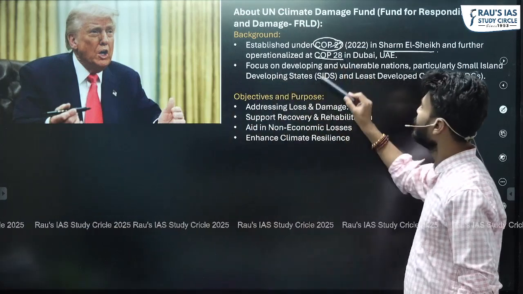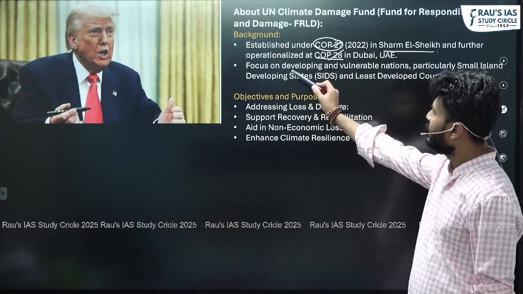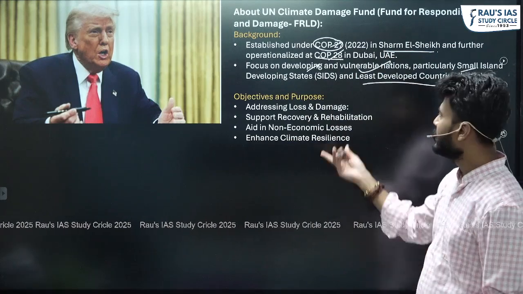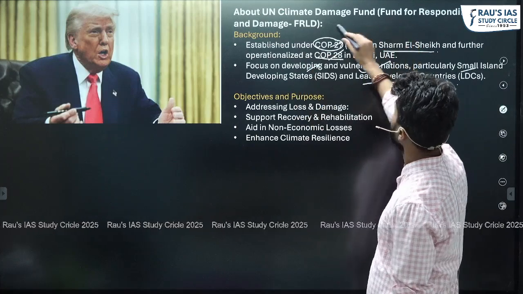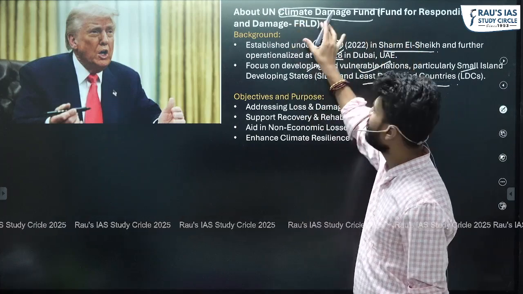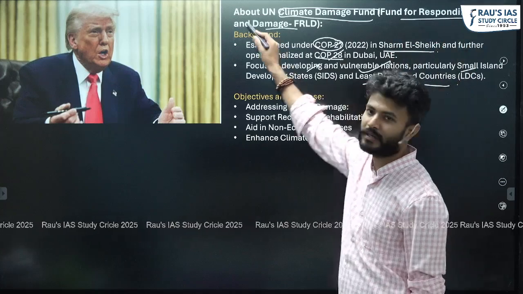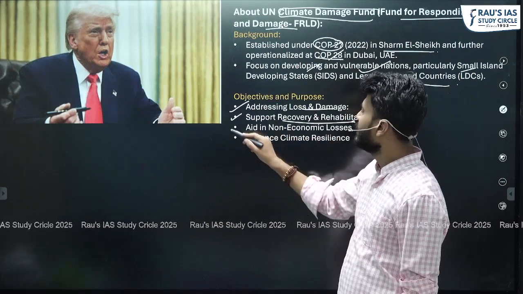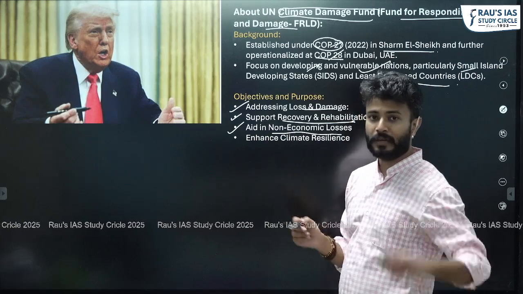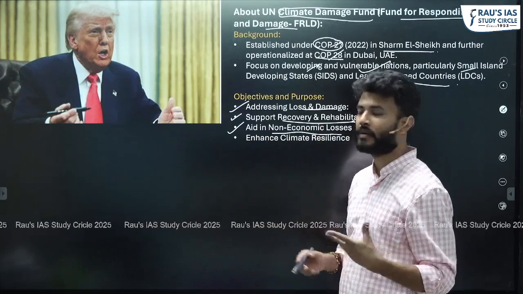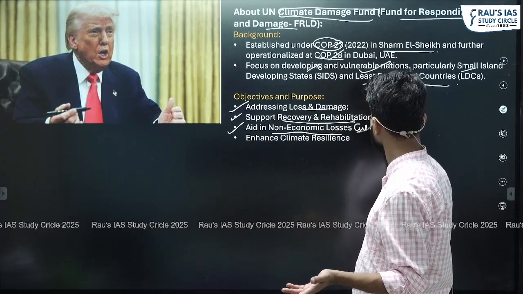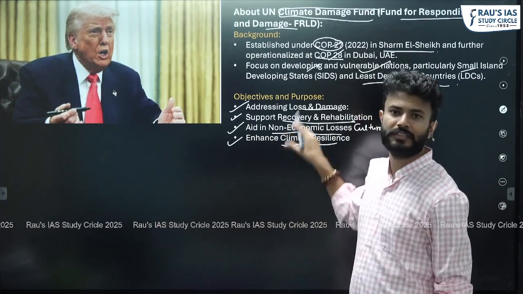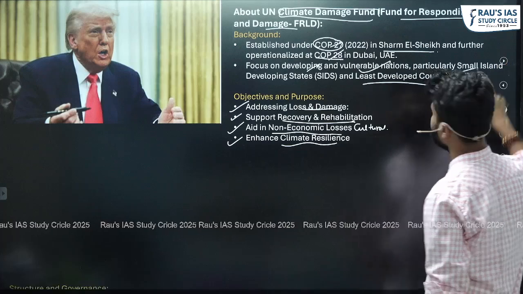It was established under COP27 and got operationalized in COP28. The focus was on developing and the vulnerable nations, particularly small island states as well as the least developed countries. What is the objective or the purpose of this fund? It is now known as the fund for responding to loss and damage, right? So, obviously, addressing the losses and damages, supporting the recovery and rehabilitation, aiding in non-economic losses, also important, economic as well as non-economic losses. For example, the cultural losses are also taken care of in the loss and damage part, and then enhancing the climate resilience. These are the major objectives of it, right?